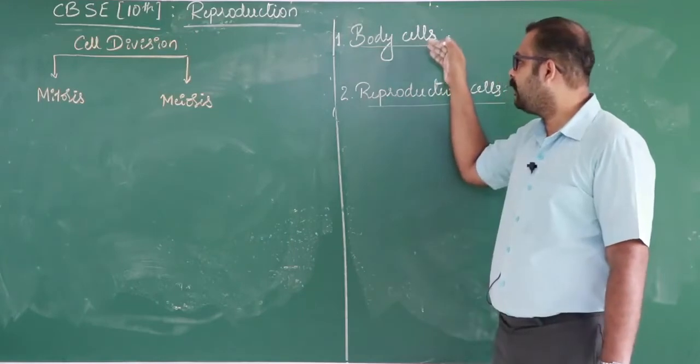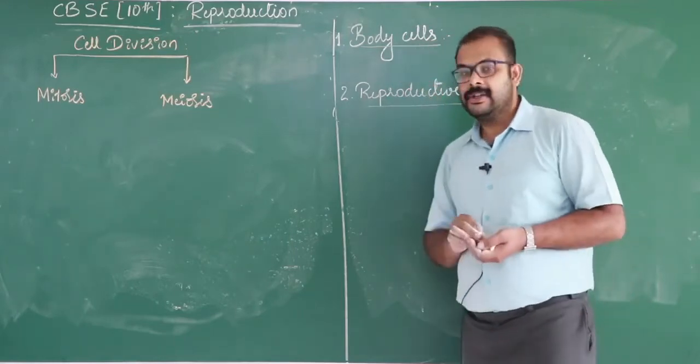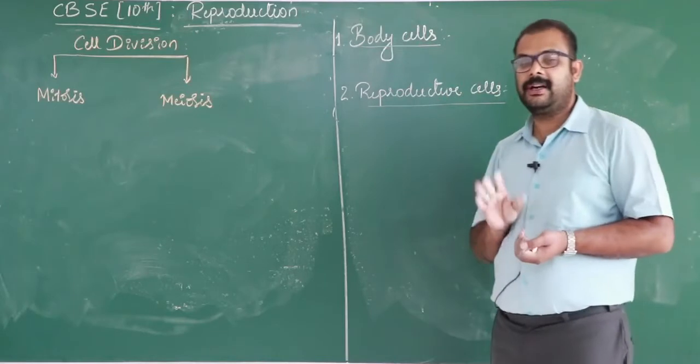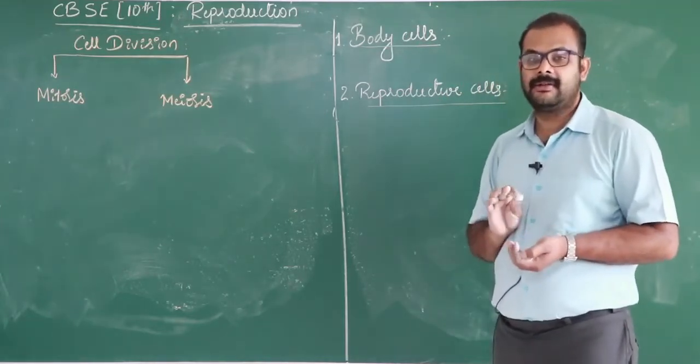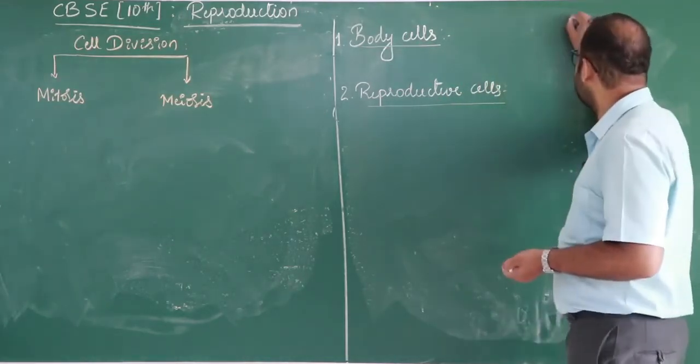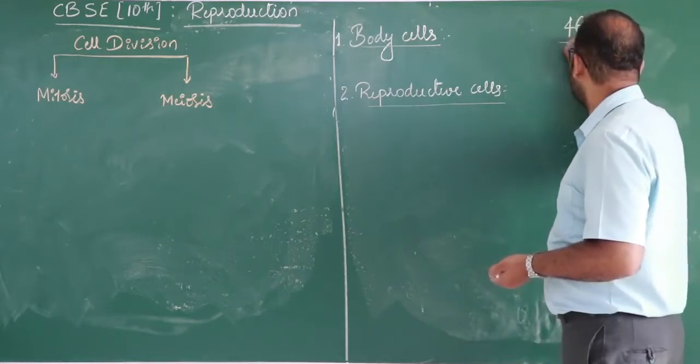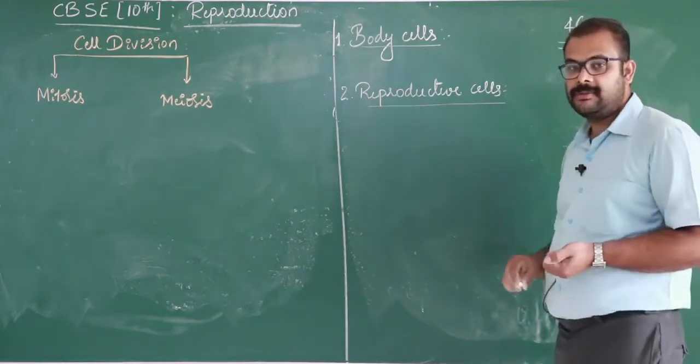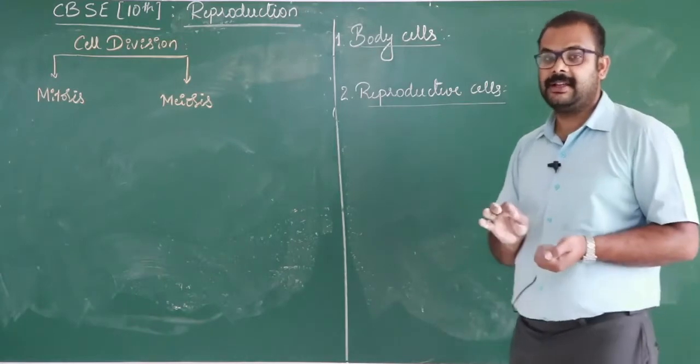Then what is the actual difference between body cells and reproductive cells? We know that the human body contains 46 chromosomes in each and every cell.